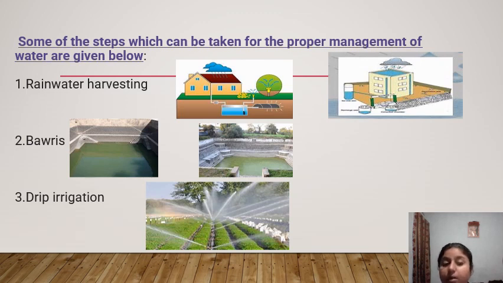so now here is some other step which can be taken for the proper management of water, as given. How do we manage properly? So there is rainwater harvesting. We all know how rainwater harvesting is done. Like on the roof, rainwater is collected, see in this picture. Yes, the water is collected from this roof, then with the help of this pipe the water is collected on the ground. Yes, then what happened, now see there is a ground. You see in this, we can say the drip irrigation.